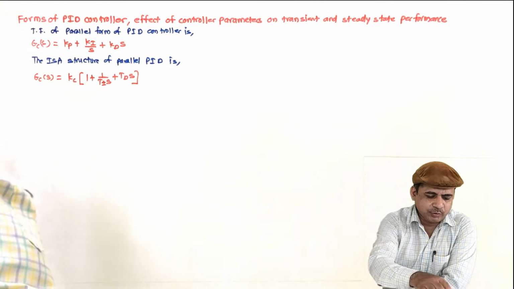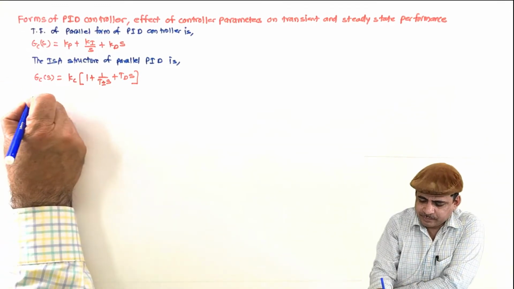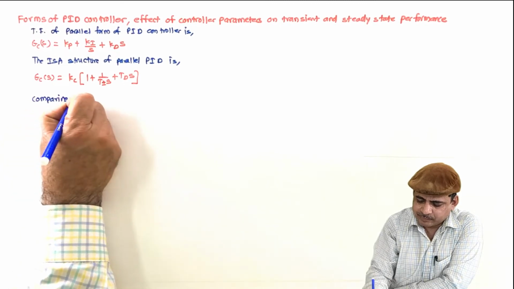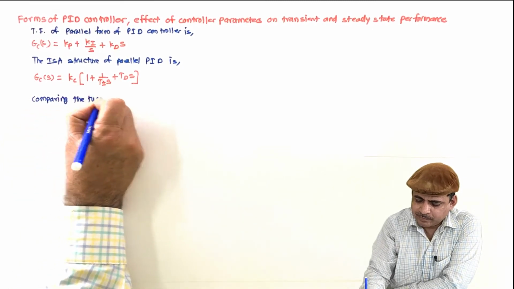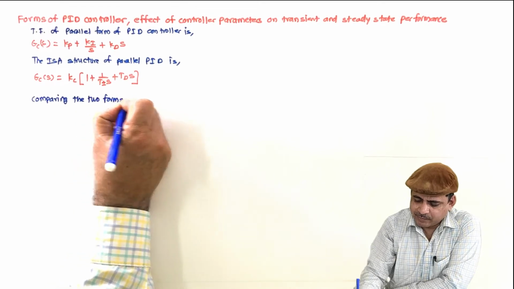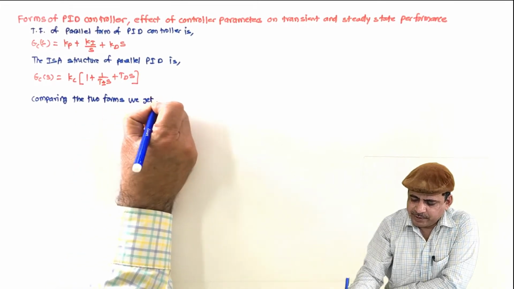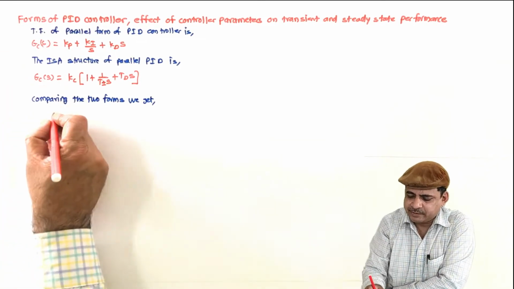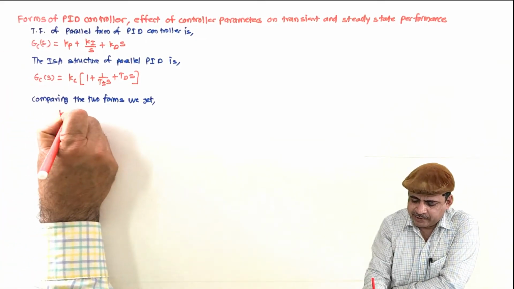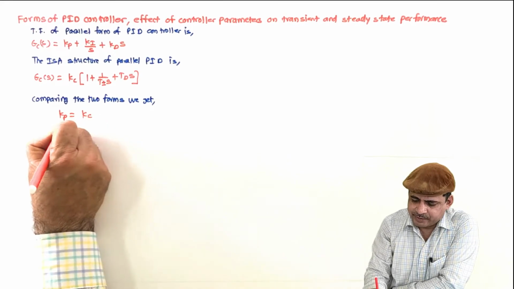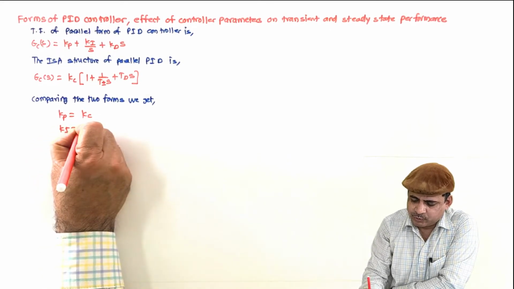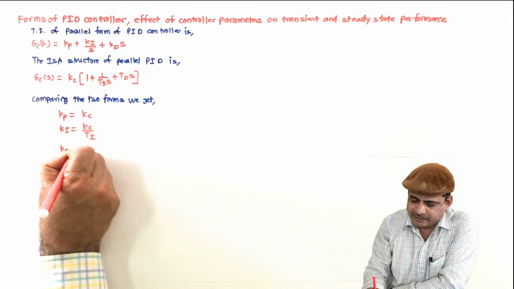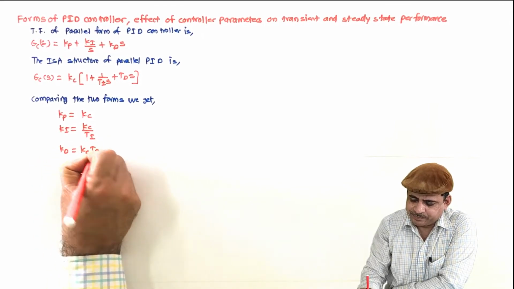So comparing the two, the comparison is possible because both are parallel structures. So what we get is Kp = Kc, Ki = Kc/Ti, and Kd = Kc Td.